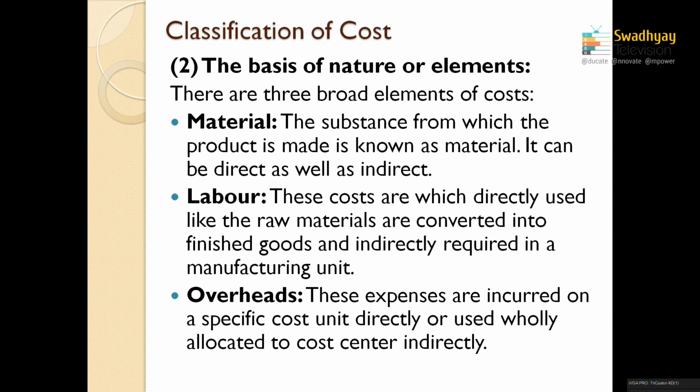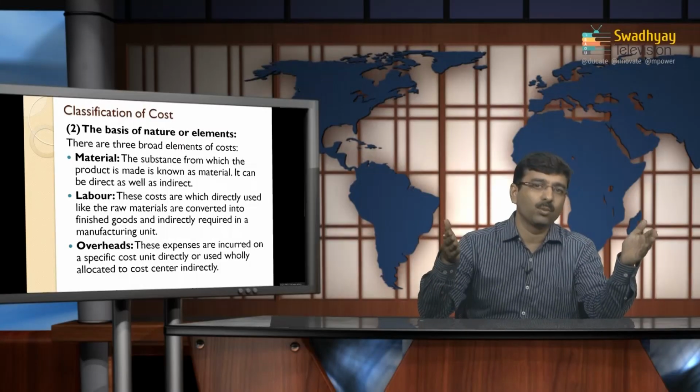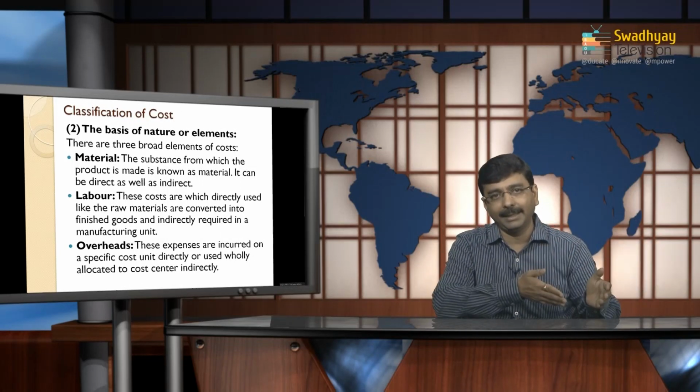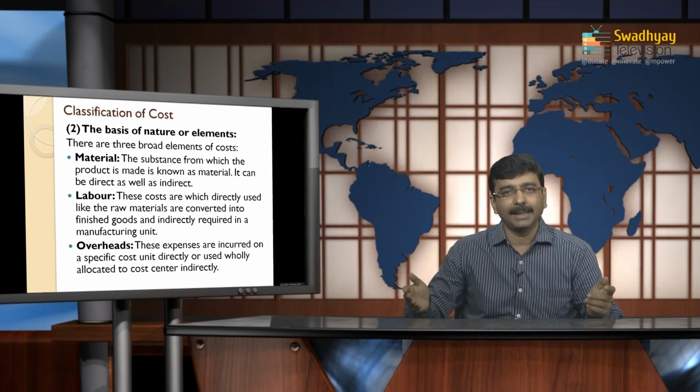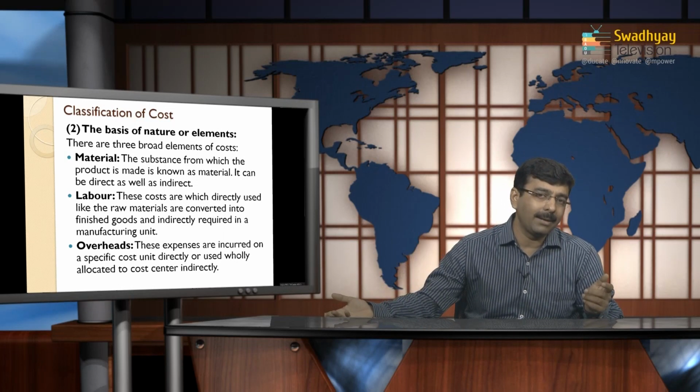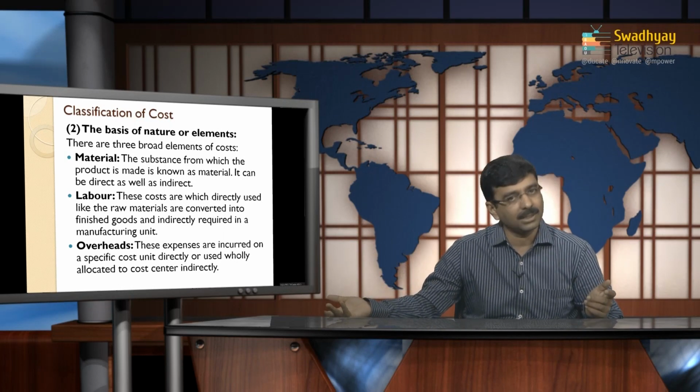That means there are three major elements in the designing of the cost. One is material, second is labor, and third is overheads. You can also bifurcate each of these three into two parts: direct material and indirect material, direct labor and indirect labor, as well as direct expenditures and indirect expenditures, that is overheads.